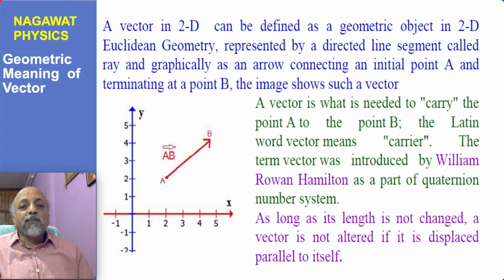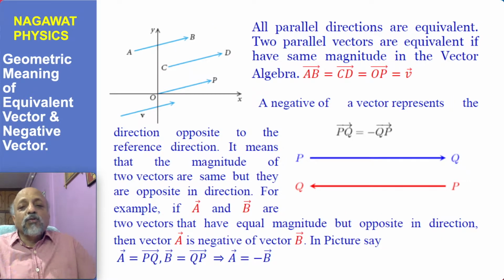To develop the terminology of vector algebra, we have to construct a consistent mathematics of vector algebra, and for that we make certain axioms, like one, that all parallel directions are equivalent. So in this diagram many parallel vectors are shown, A, B, C, D, O, P, and this vector V, all